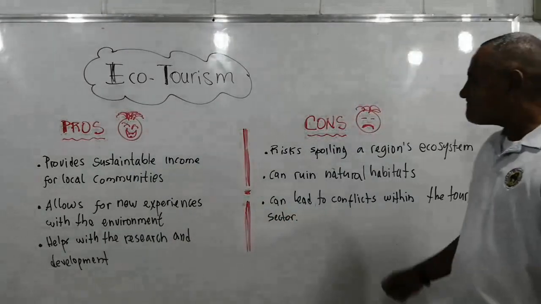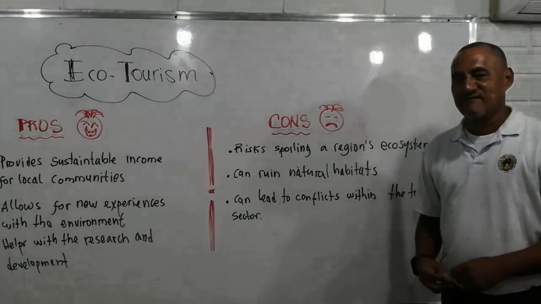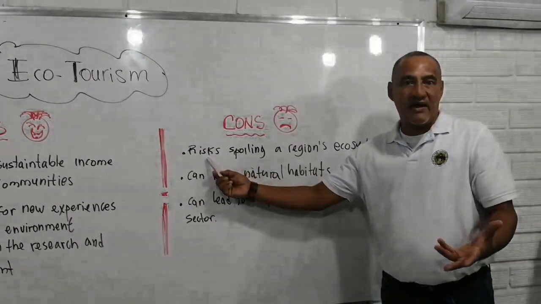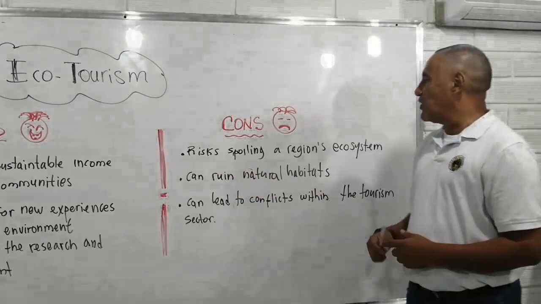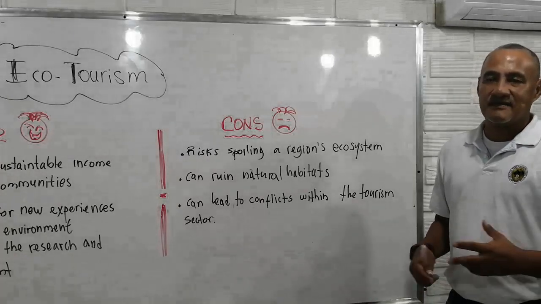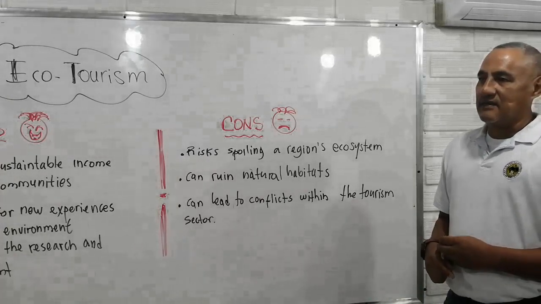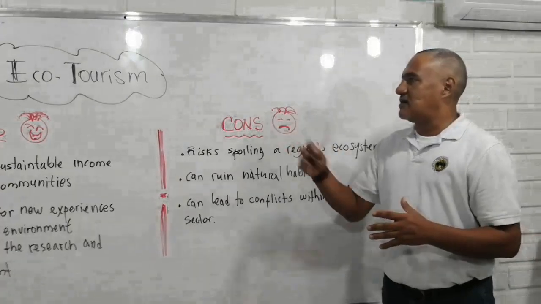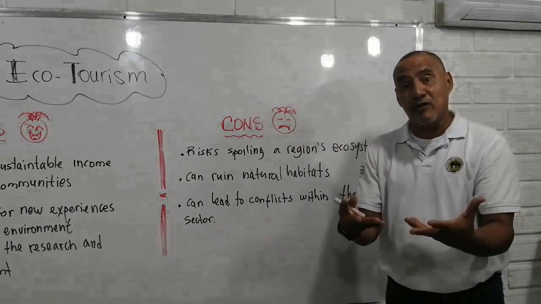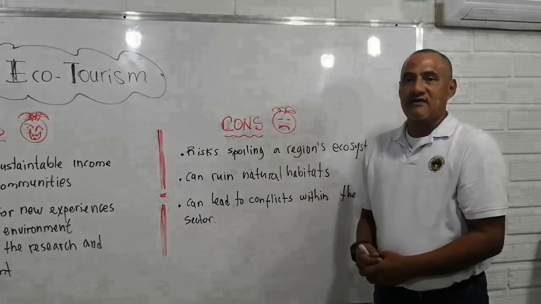And now, the disadvantages. I got three more. Risks. Coloca en riesgo. Risks spoiling a region's ecosystem. If an ecotourism destination is very good, that means that a lot of people will go there.